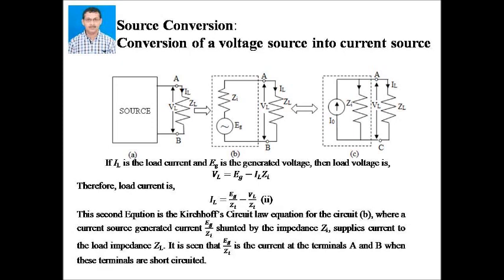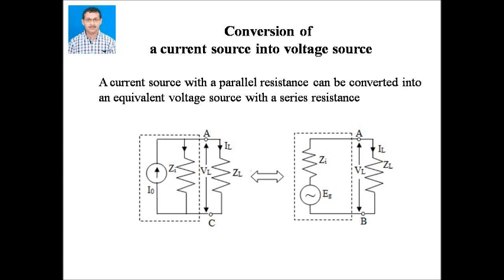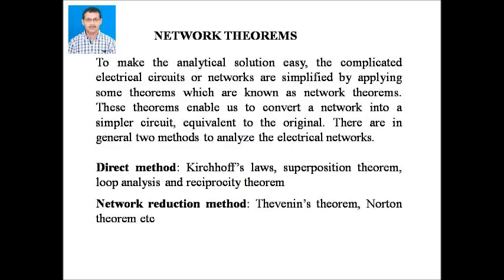Thus, circuit B and circuit C are equivalent with respect to the load terminals A and B. These two circuits illustrate the conversion of a voltage source to an equivalent current source and vice versa for a finite value of Zi other than 0. Inversely, a current source with a parallel resistance can be converted into an equivalent voltage source with a series resistance.